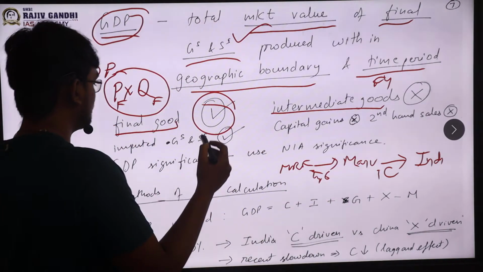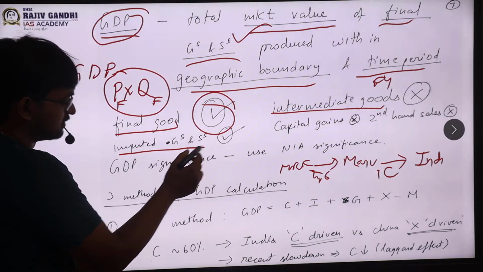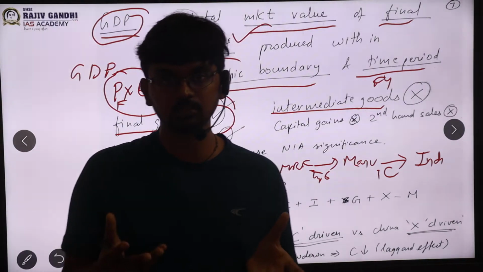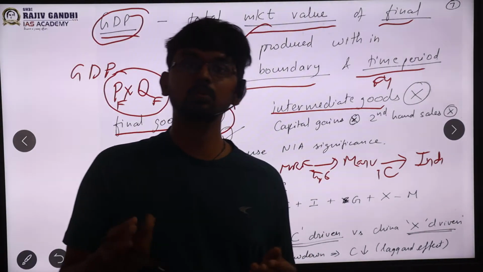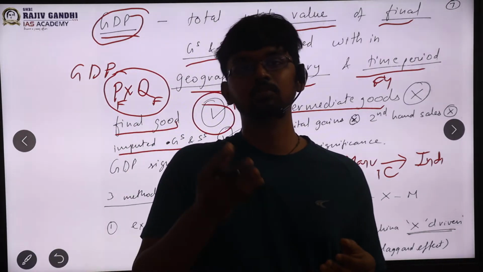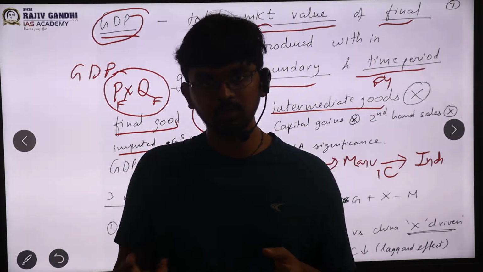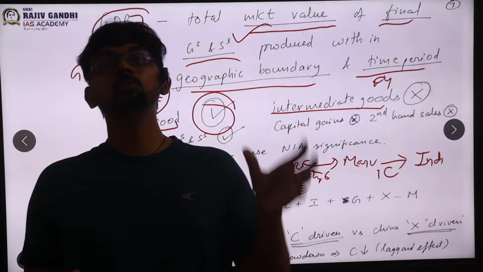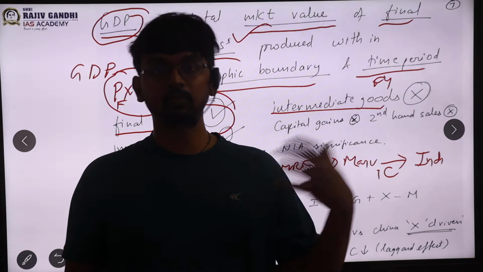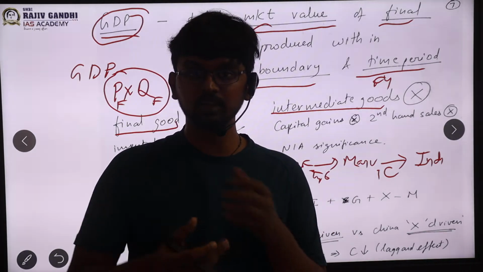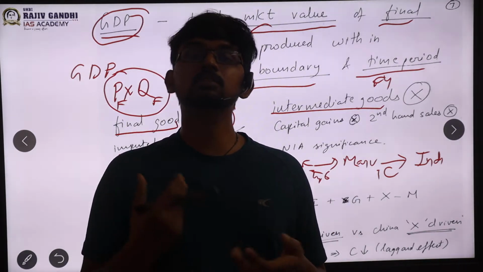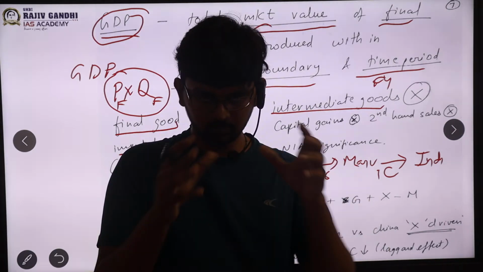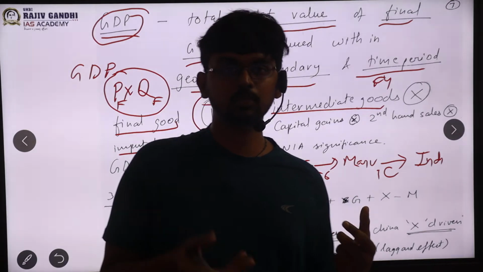Next, the third important thing, imputed goods and services. Imputed goods and services are those goods and services for which you cannot attach a value, sir. A simple example would be your mother giving you daily tiffin, the food she is preparing. Are you paying her anything? No. So those are imputed. GDP provides for all those goods and services which are finally consumed, but since you will not be able to fix a price on that, it will not be counted in GDP, sir.